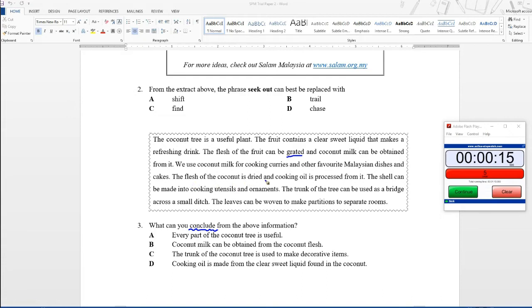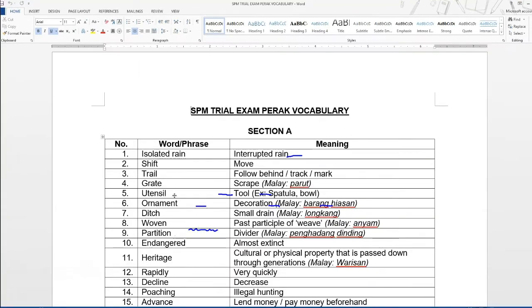The flesh of the coconut is dried and cooking oil is processed from it. The shell can be made into cooking utensils and ornaments. Okay, I want to discuss this. Utensils and ornaments. The trunk of the tree can be used as a bridge across a small ditch. The leaves can be woven to make partitions to separate rooms. Okay, so let's look at the meaning of the words that I underlined here. Okay, our vocabulary list.